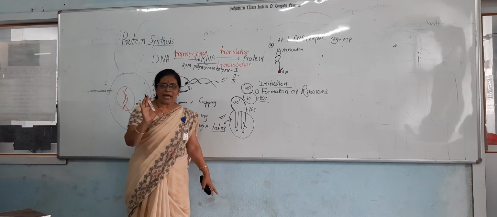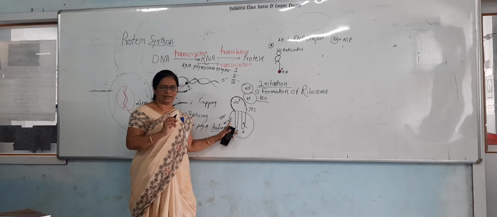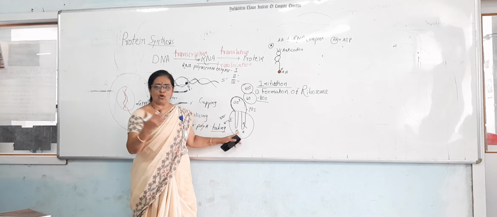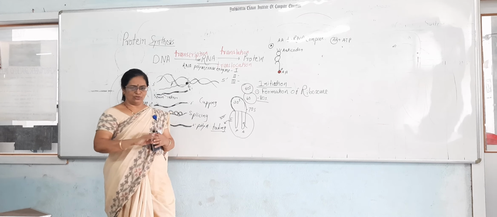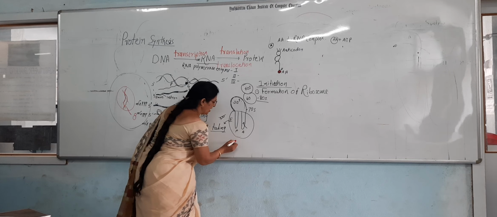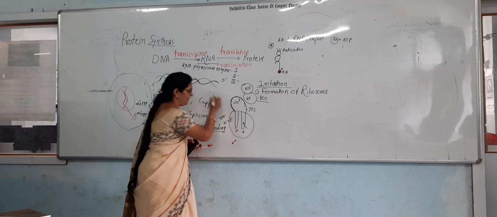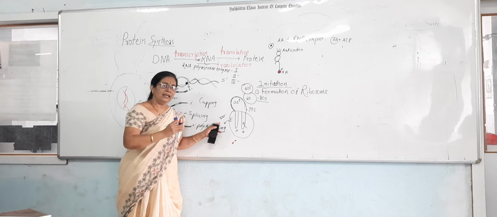So the ribosome has three sites. Which are these three sites? A site, P site, and the E site. In the A site, the tRNA complex is accepted. At the P site, peptide bond formation takes place. You know that the protein is nothing but the polypeptide chain of amino acids, so the peptide bond formation takes place here. That's why it is called the P site. And from that region, the E site, the tRNA exits.